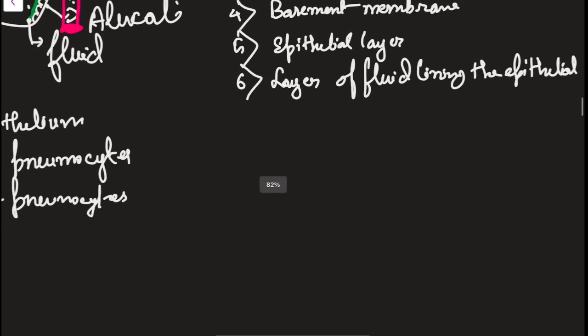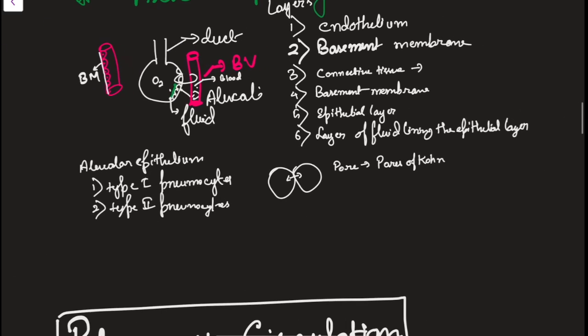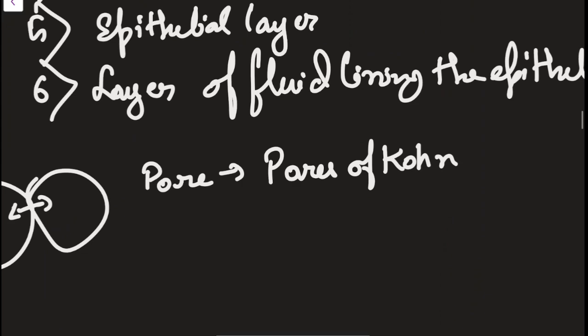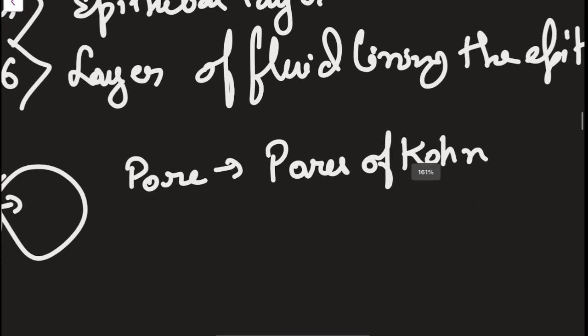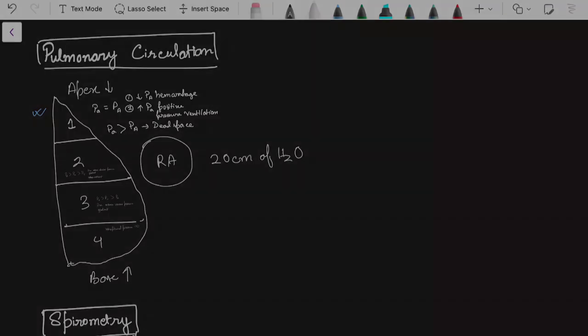Another thing, suppose these are two alveoli. Between the alveoli, there is a connection through a pore. What is this pore called? The pore is called the pores of Kohn. This is very much important when we will be studying pathology, that is, in tuberculosis. You will see the teachers will be taking this name many times. So this is very much important for your pathology part that we will be studying later.